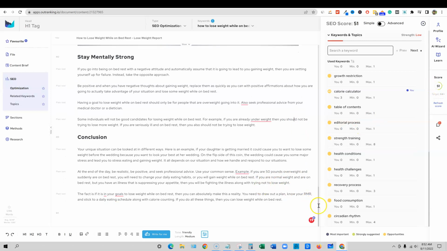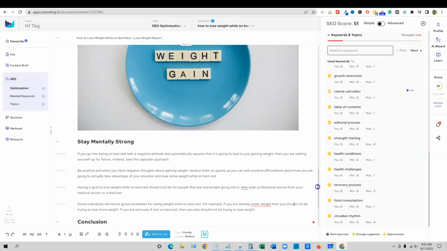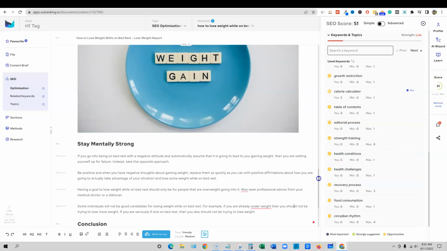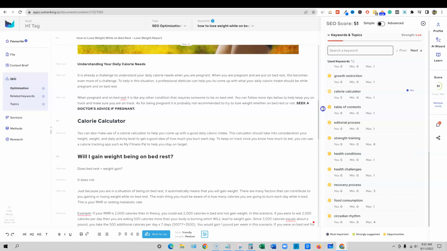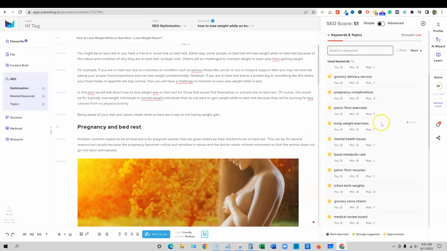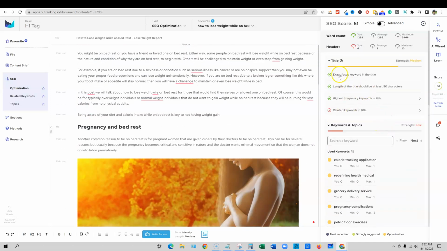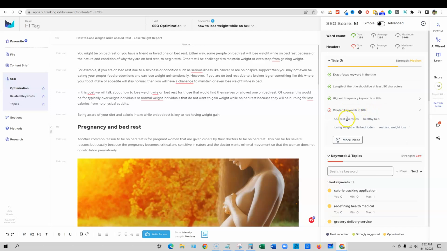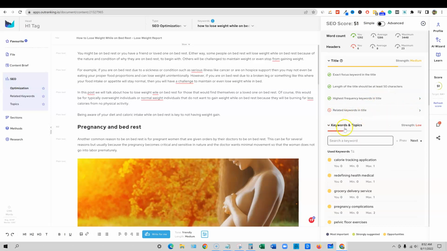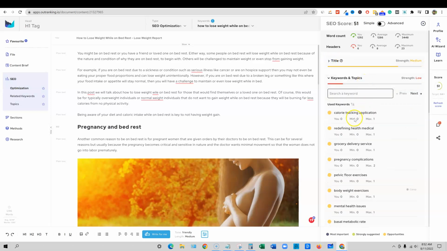So our current content right now, they're saying that we need to get to a 64 and it's at a 51. We're going to look at all this content right here. We're doing okay with the title. I don't really think we can do anything with the related keywords title right here. Best rest exercises. It's saying these suggestions, or we could actually ask for more ideas. We might come back to that, but keyword topics, over here.